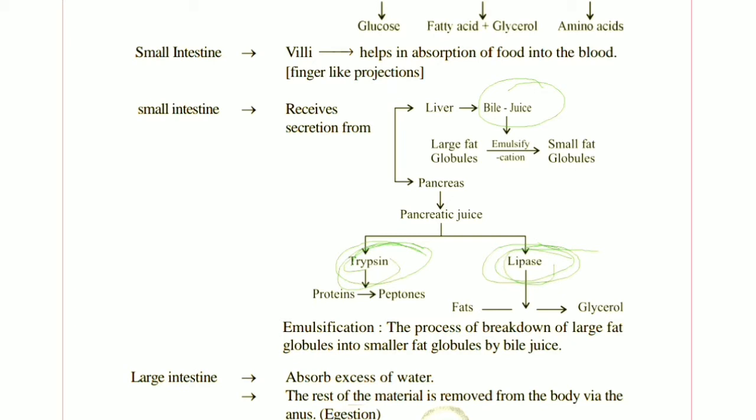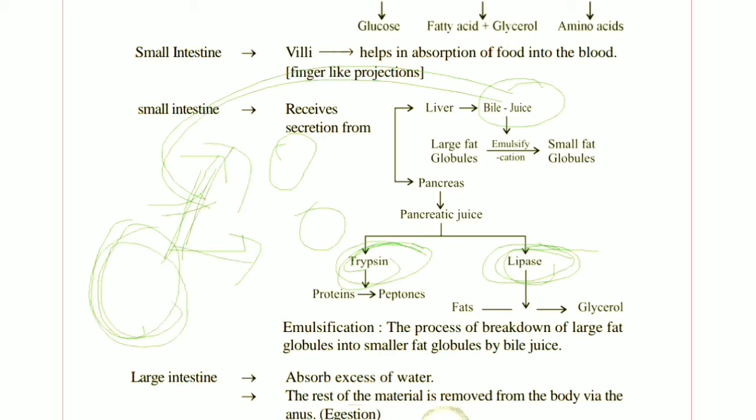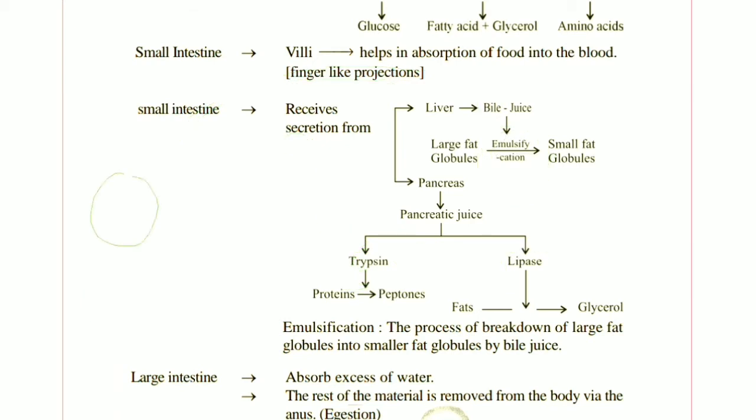The bile juice emulsifies fats. This is a big molecule of fat, and it is broken into small molecules by the bile juice. This process is known as emulsification: the breaking of big fat molecules into small fat molecules by the bile juice.